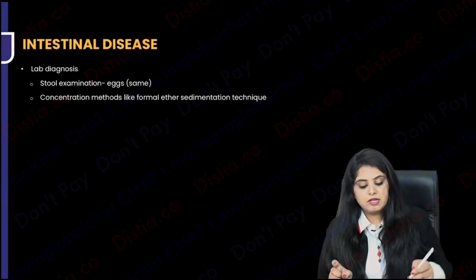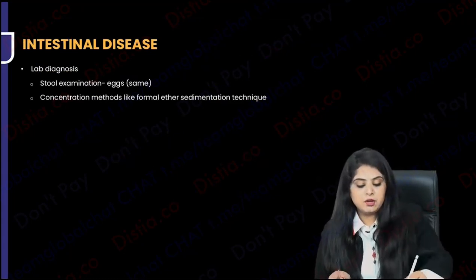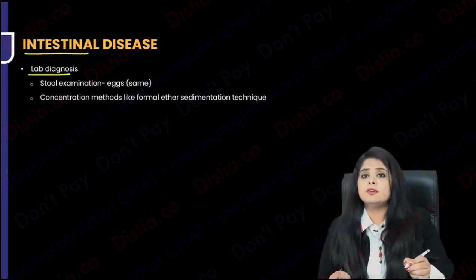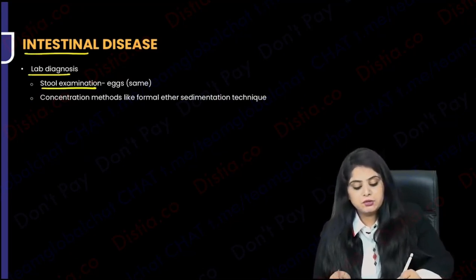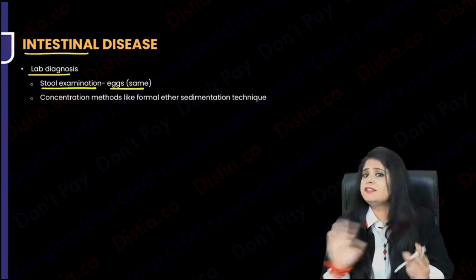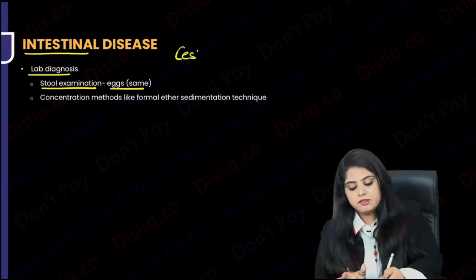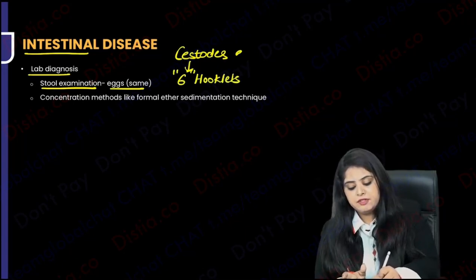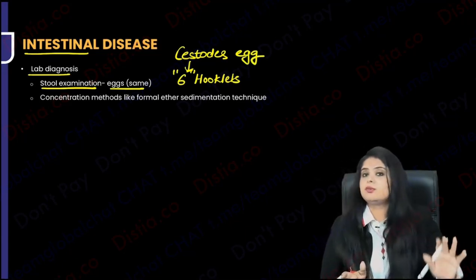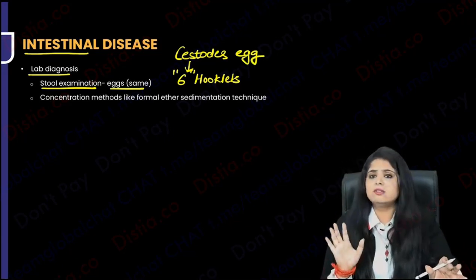So now moving forward, how do you do the lab diagnosis? Of course, especially of intestinal, how are you going to do the lab diagnosis? You are going to do stool examination, because eggs mein to koi difference nahi hai, whether it is saginata, whether it is solium. All the eggs of the cestodes are going to look the same. They are going to have 6 hooklets. All the cestode eggs are going to be hexacanth. They are going to look the same, right?